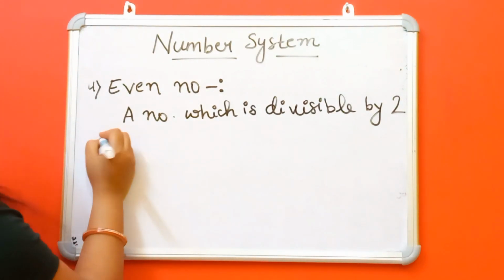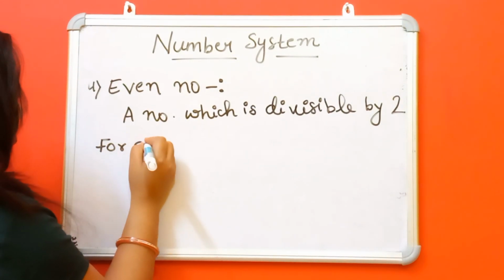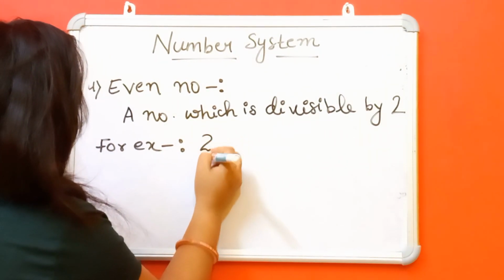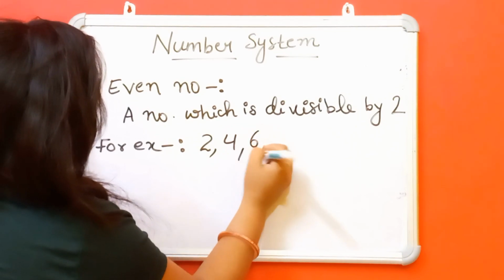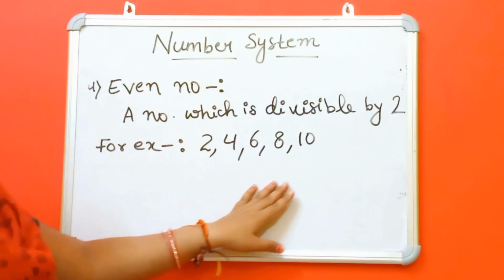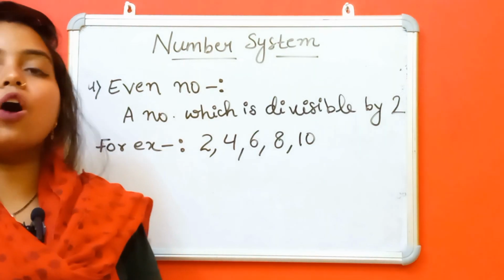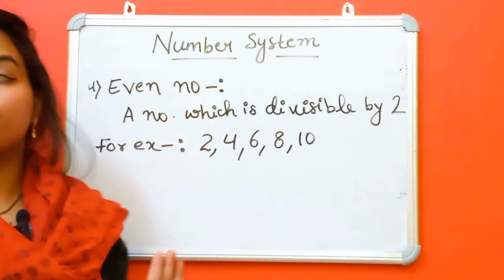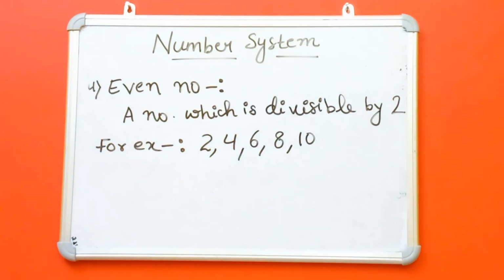For example, 2, 4, 6, 8, 10. A number which is divisible by 2. These are all examples of even numbers, and the smallest even number is 2.